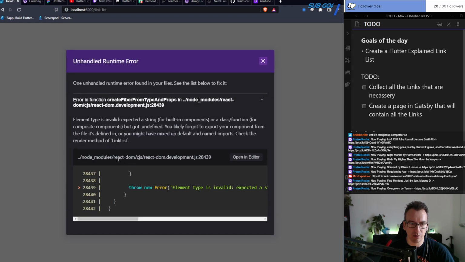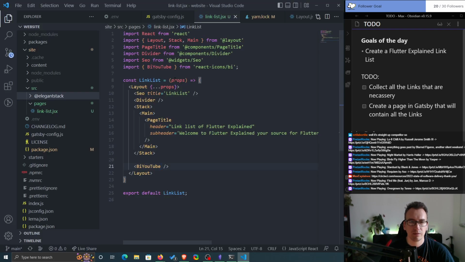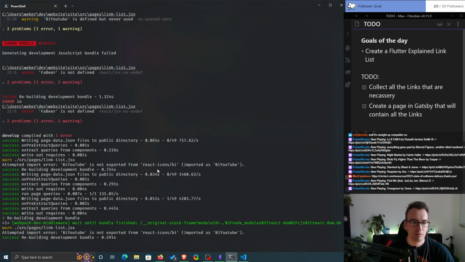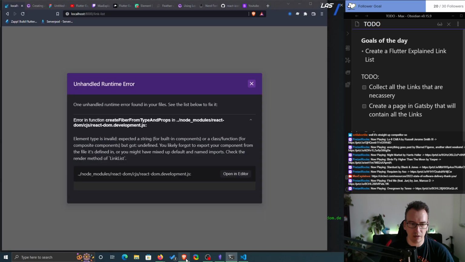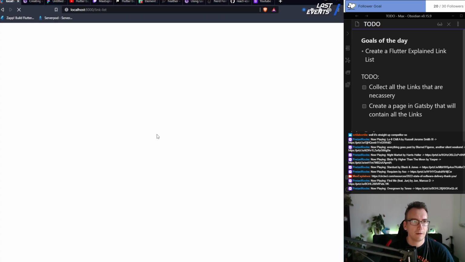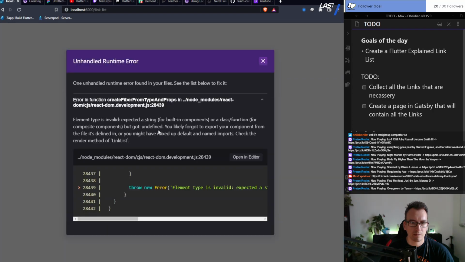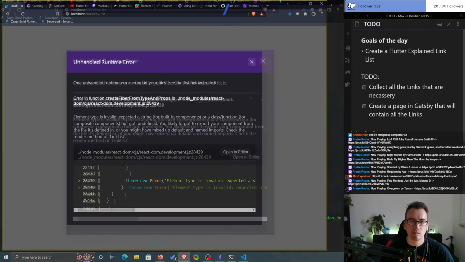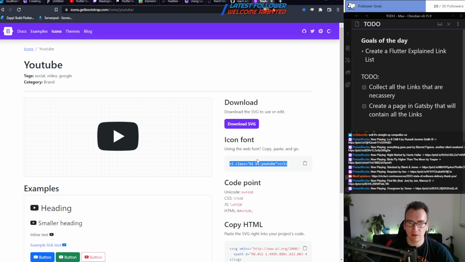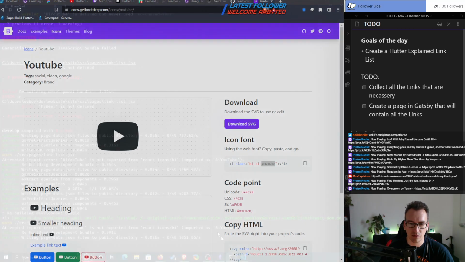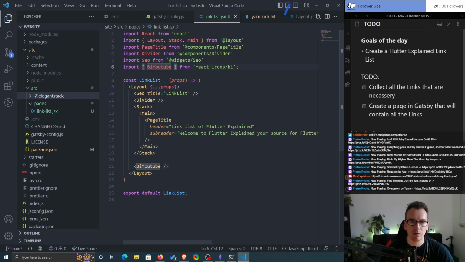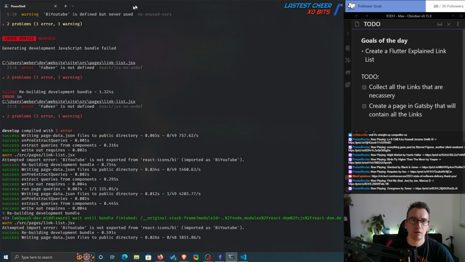Don't you come with some errors? What happens here when a string class function composite got undefined? Maybe this way. Bundled middleware. I hate my life. What the heck? So BI YouTube. It's all small. Maybe. No. Doesn't work like that, I guess.